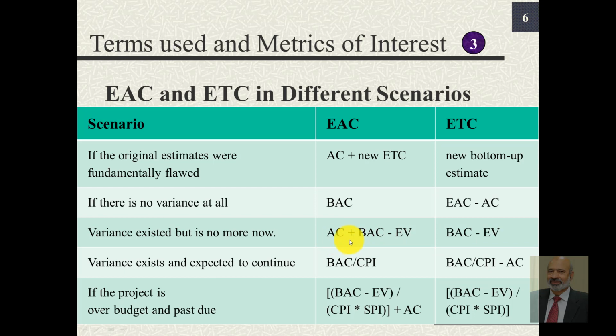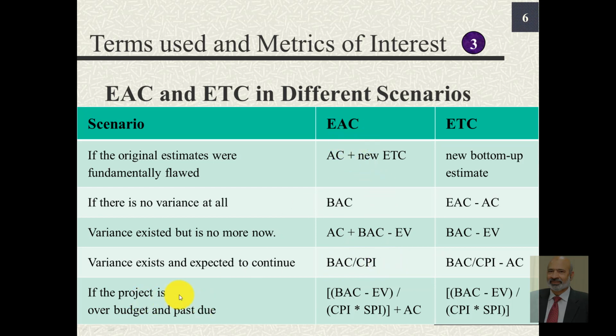by finding AC plus BAC minus EV. In other words, adding AC to this computed value of ETC. If we encountered cost variance CV and we expect that the cost variance would continue, then we should use the relationship BAC over CPI minus AC to determine ETC and BAC over CPI to determine EAC.